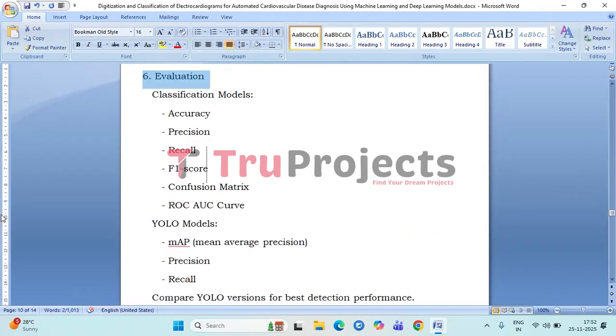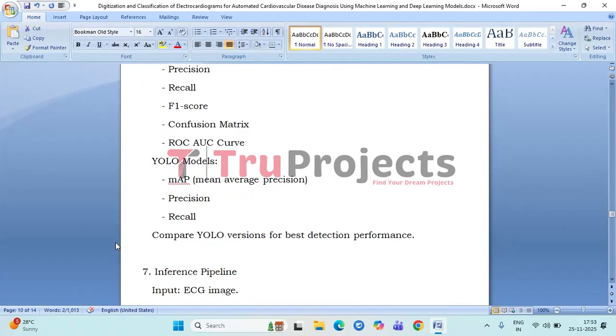Next, we have evaluation. In this module, the performance of the trained models is evaluated using various metrics. For classification models, metrics such as accuracy, precision, recall, F1 score, confusion matrix, and ROC AUC curve provide a comprehensive understanding of model behavior. For YOLO detection models, performance is measured using mAP, mean average precision, and recall to assess how accurately the model detects and localizes abnormalities. Different YOLO versions are then compared to identify the best performing detection model.